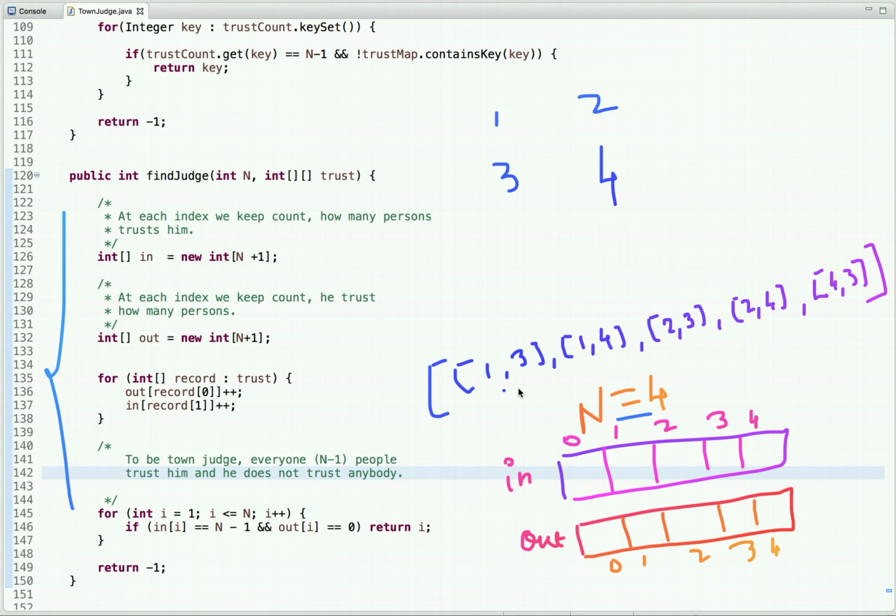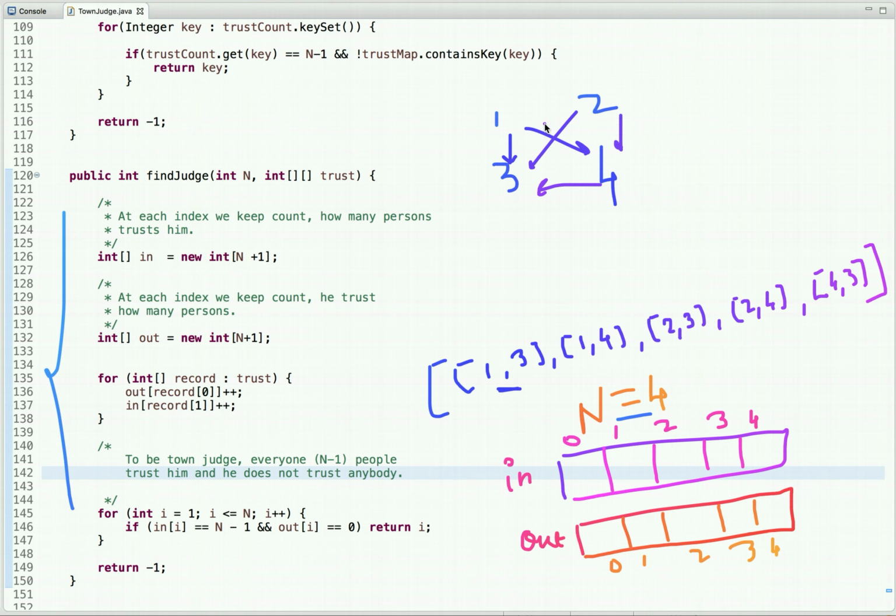In this array we are given a list of pairs, and each pair tells us that this person trusts this person. So person 1 trusts persons 3 and 4, person 2 trusts persons 3 and 4, and person 4 trusts person 3. By drawing this graph, we know that everyone trusts this person and this person does not trust anyone.